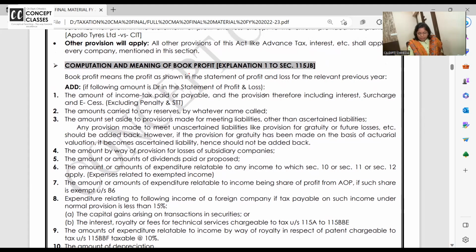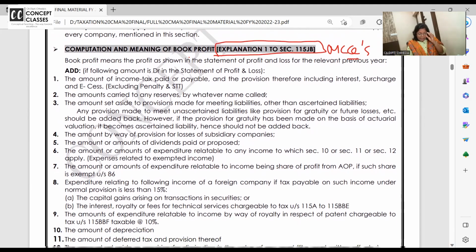Computation and meaning of the book profit. Once an MCQ asked where the add less concept is given. So it is given in 115JB's Explanation 1. Start with book profit, which means the net profit as per the P&L account. Add: if the following is debited in the P&L, then add back.